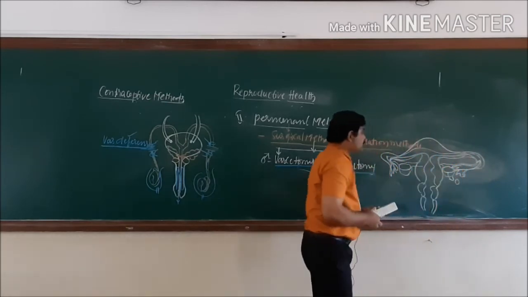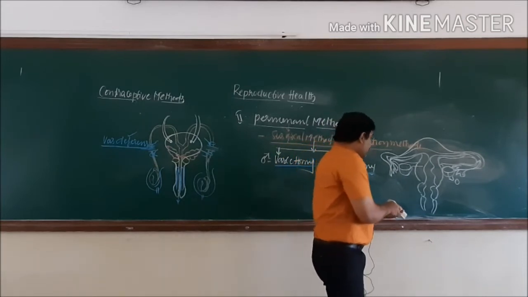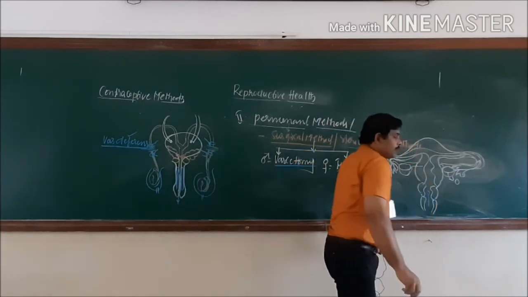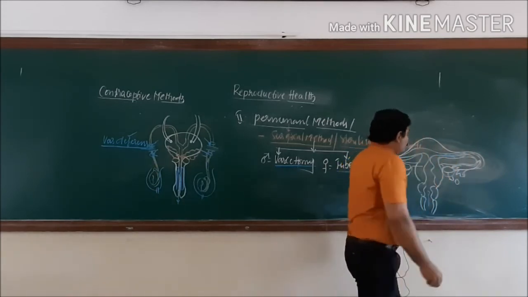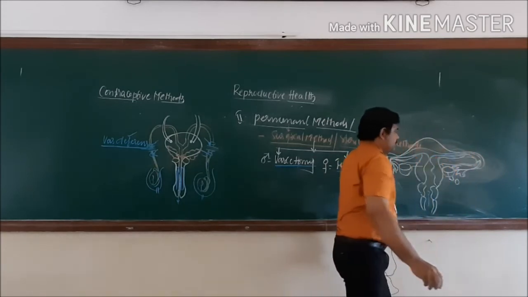If there is a successful intercourse, the sperms are released into the female genital tract. Finally the sperms reach the fallopian tube where fertilization takes place.